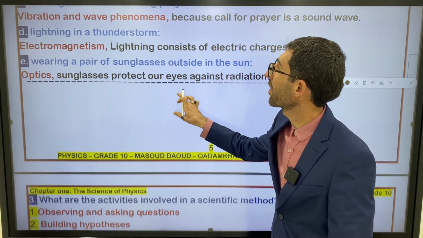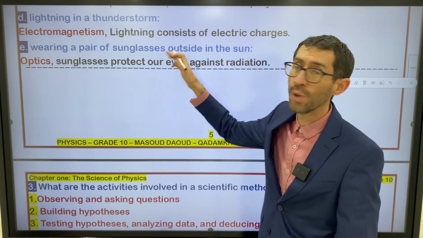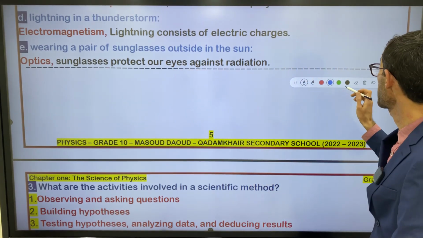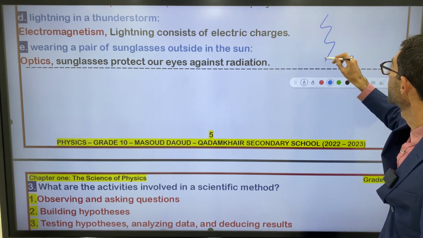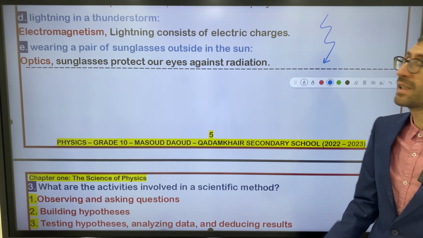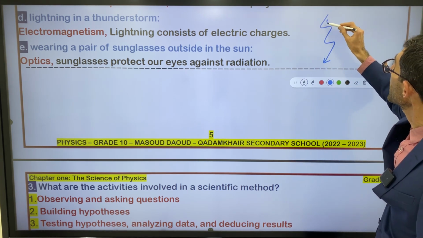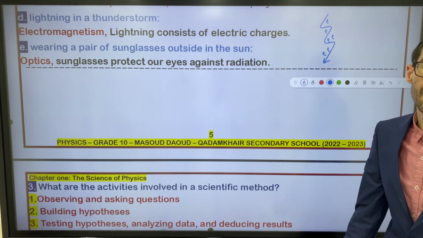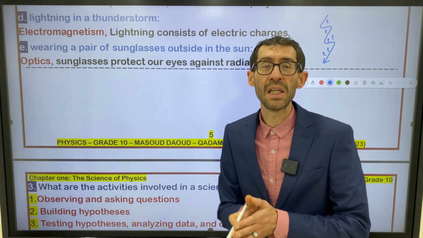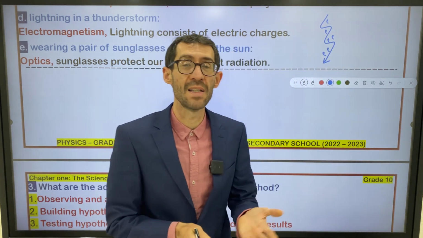D, lightning in a thunderstorm. You know what lightning is, yeah? Lightning, electricity, like this. So lightning consists of what? It consists of a lot of free electrons. It's not just free electrons, it consists of a lot of free protons.